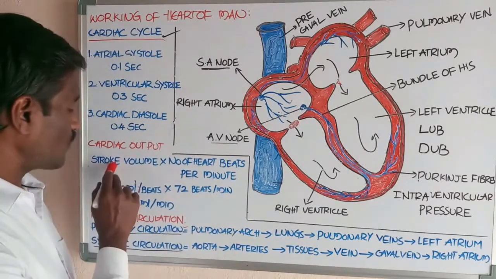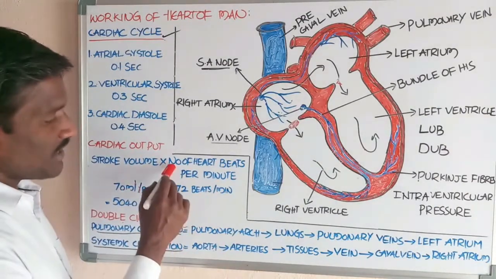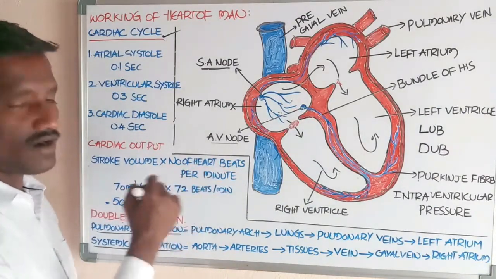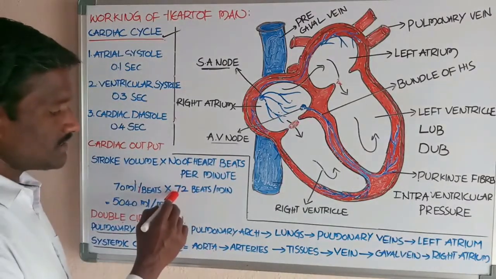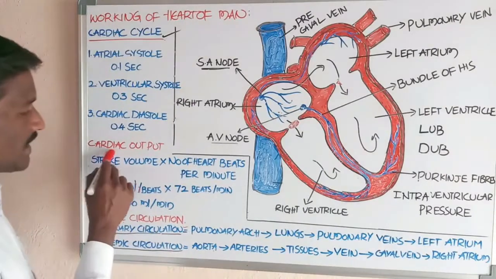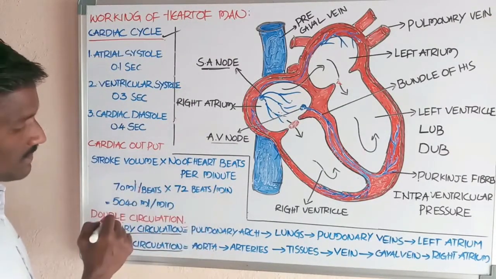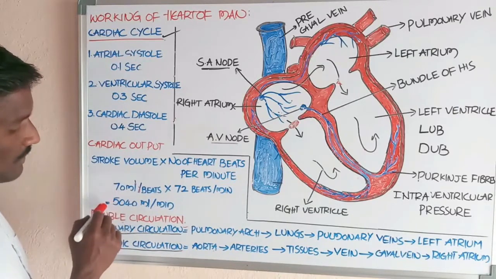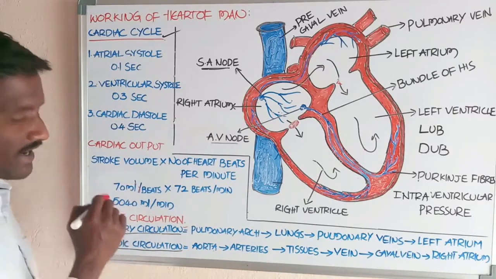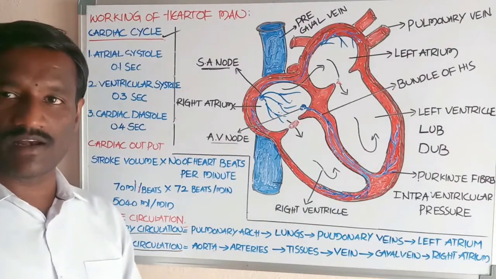It is equal to 70 ml. The number of heartbeats per minute is equal to 72 beats per minute. Cardiac output is equal to 70 ml per beat times 72 beats per minute, that is equal to 5040 ml per minute. It is approximately 5 liters.